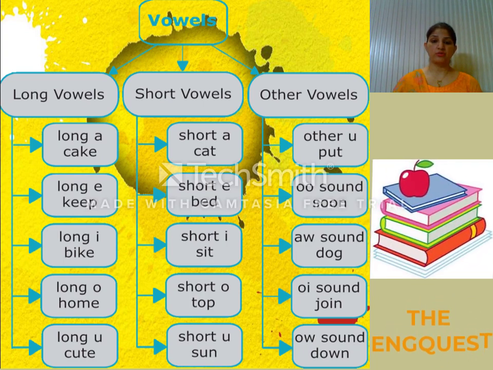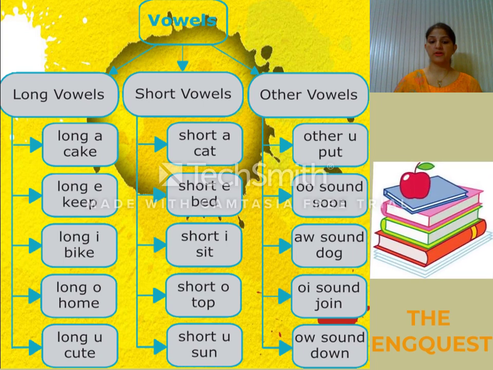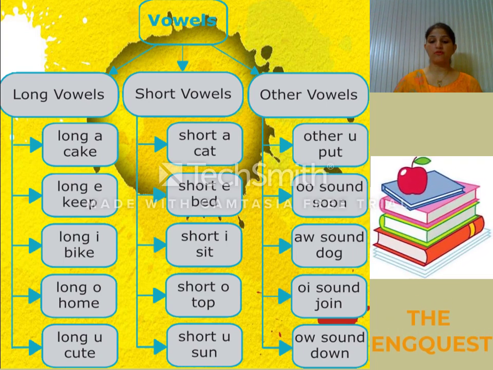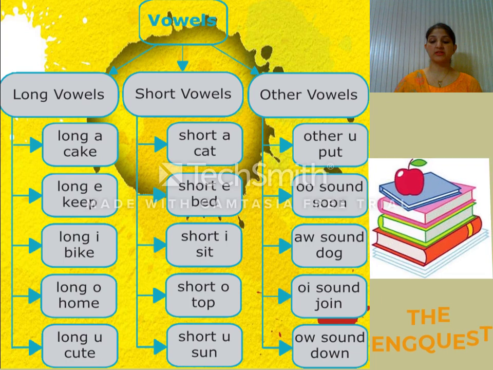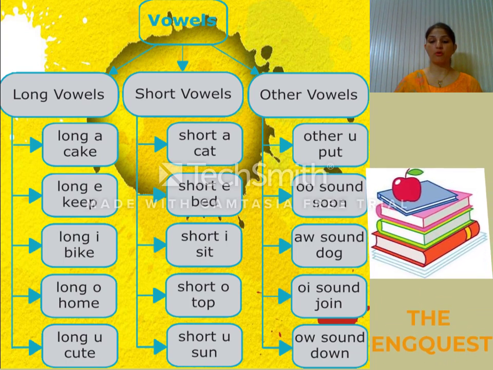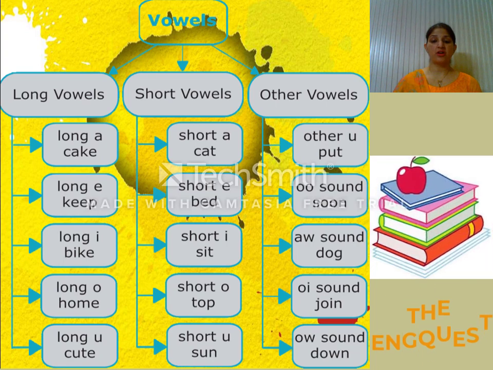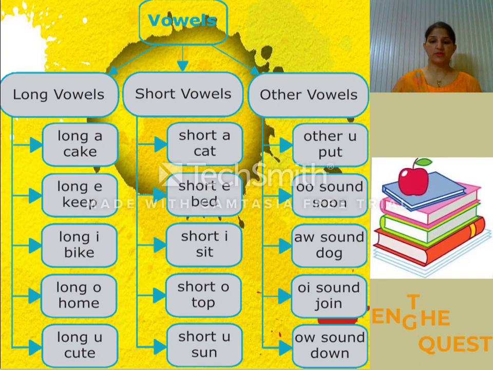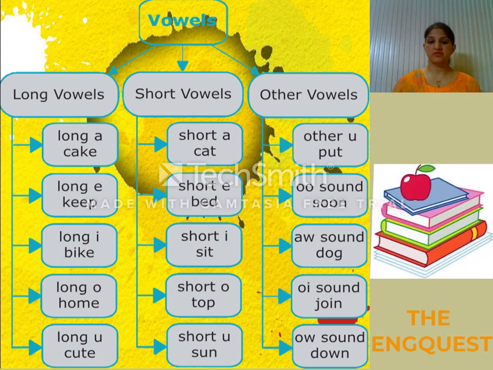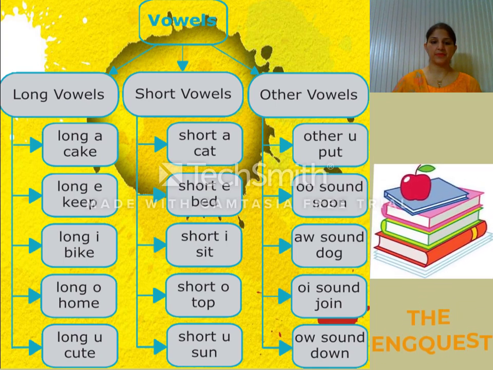Double O sound as in soon, or the sound in dog. Like the sound of top, here is the O sound, whereas in dog it is a different O sound. OI sound in join. OW sound in down. So these were some of the other vowel sounds. So we have a total of 15 vowel sounds.